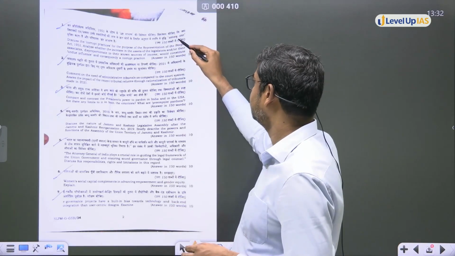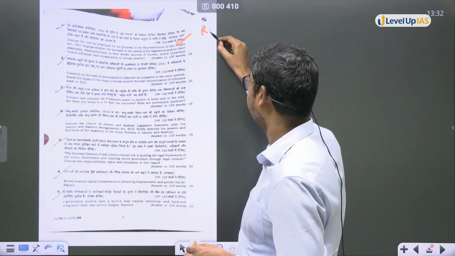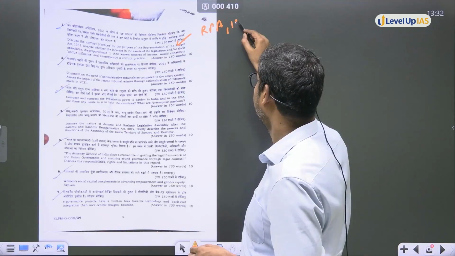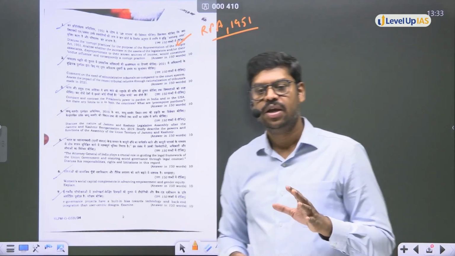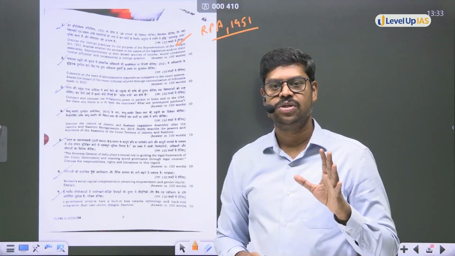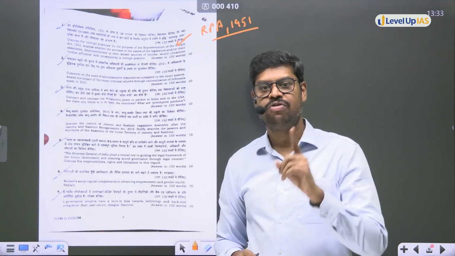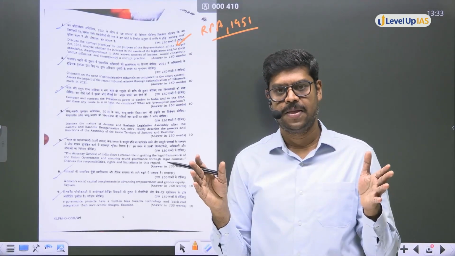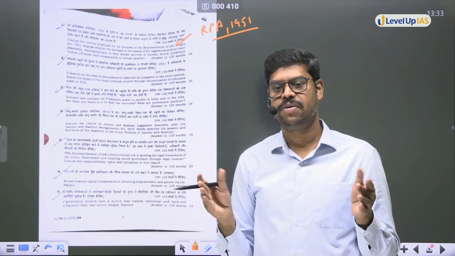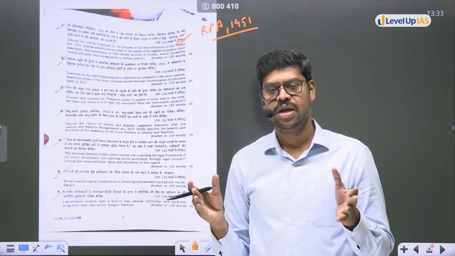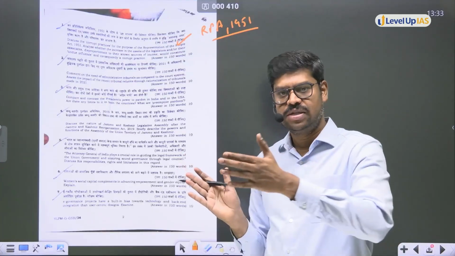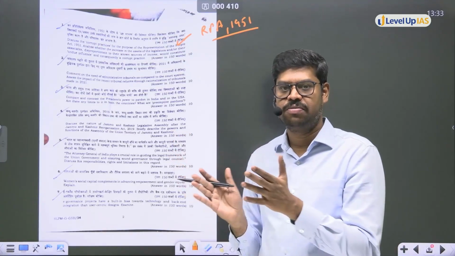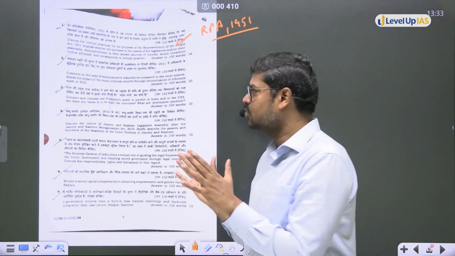So if you see, this question is directly picked from the topic of RPA, Representation of People Act 1951, which we do regularly cover. And in fact, I keep telling the students that there is definitely going to be a question from the Representation of People Act, and that too from what is called disqualification of the members of the parliament and the members of the state legislature. And within disqualification, I give a lot of emphasis on the corrupt practices. So the question has come from corrupt practices, but it is only part of the question.